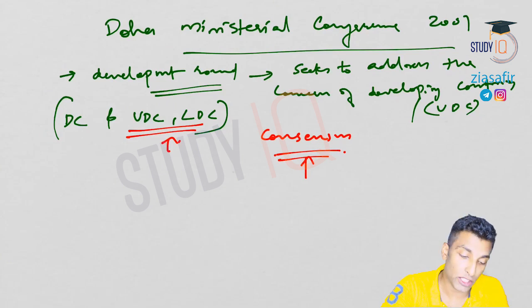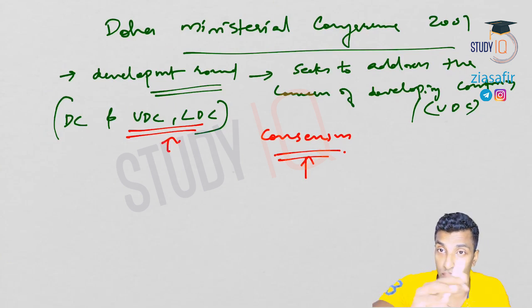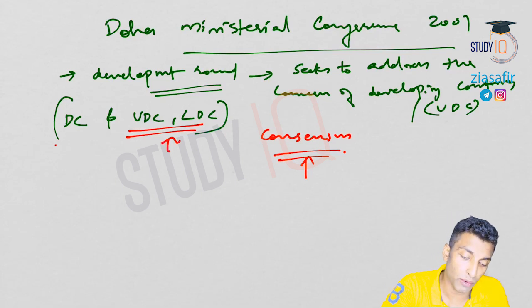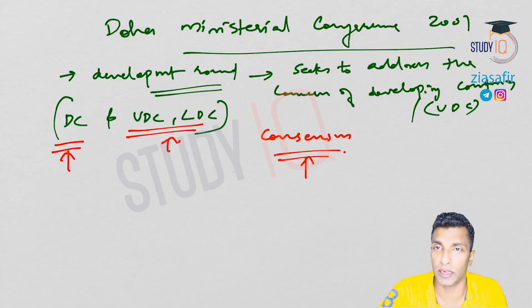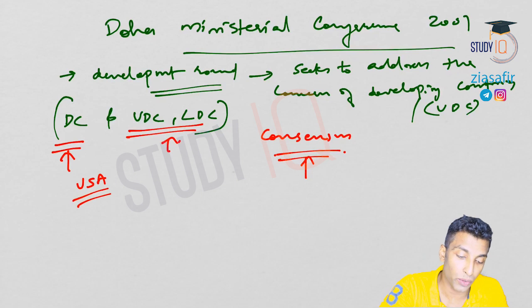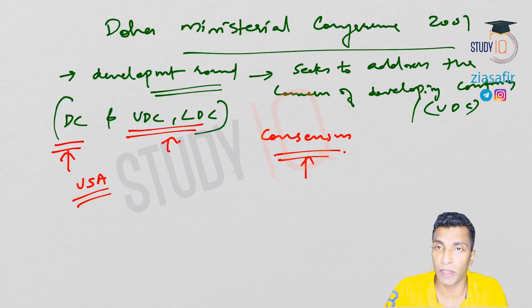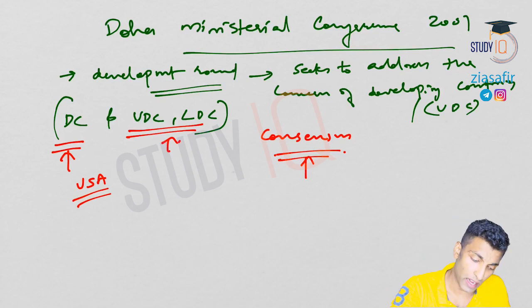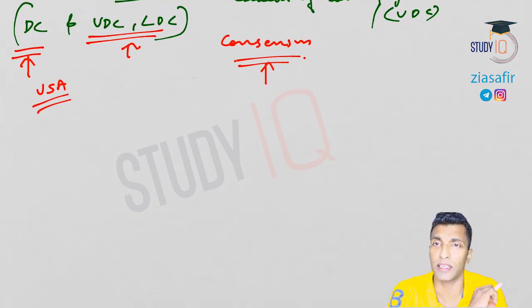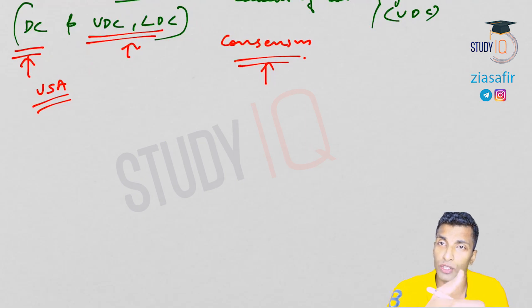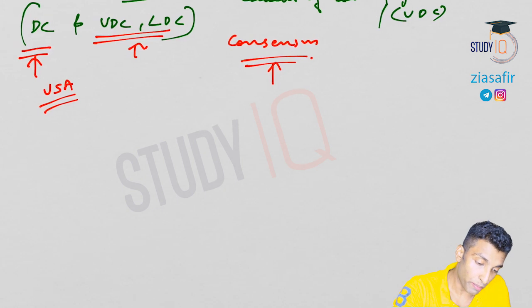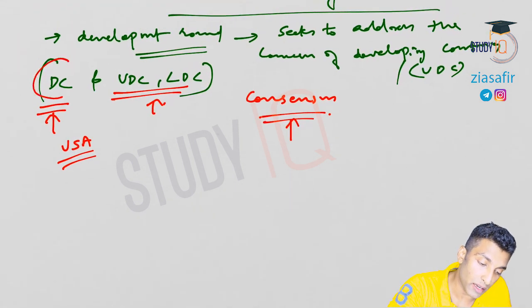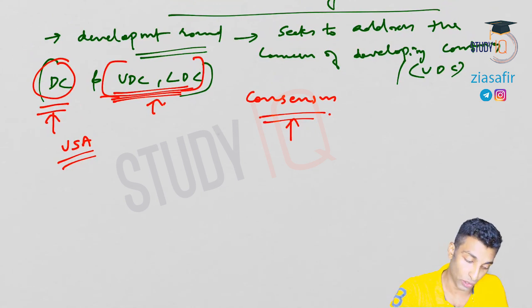It is also not based on share. If it were based on share contribution, who has the maximum contribution or share? Developed countries, especially the USA. Then only you would have to listen to the US, right? So it is actually based on consensus. Very important point that you need to remember. The decisions are taken not on the basis of majority, not on the basis of share. There is no voting on the basis of share. It is based on consensus. So mainly these two blocks are there: developed countries on one side and these two together on the other side. These are the two main blocks.